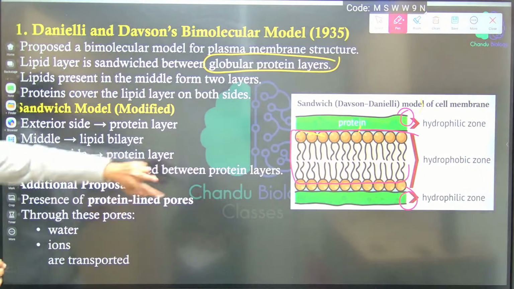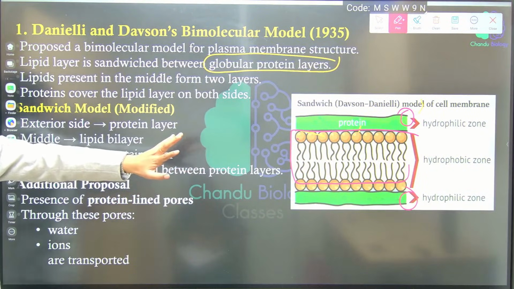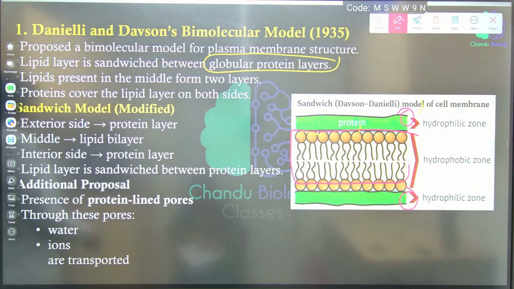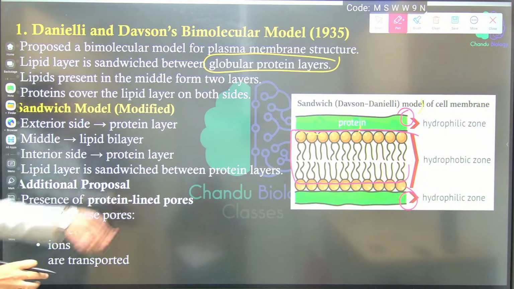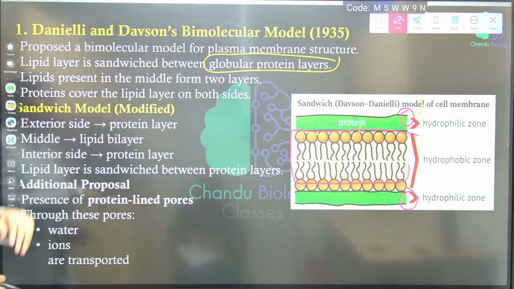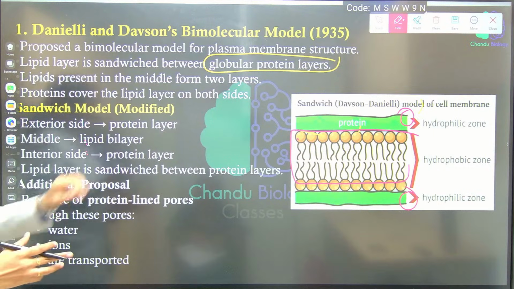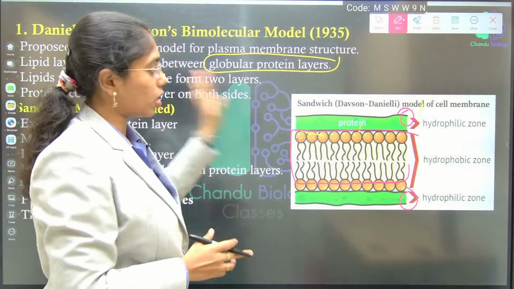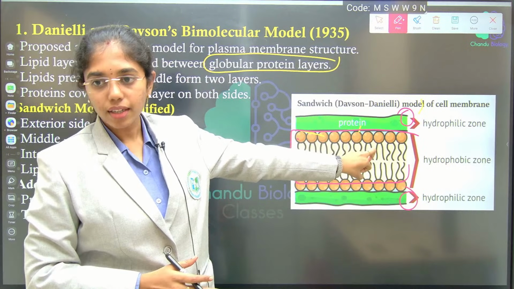This is a bimolecular model because two molecules are included, that is lipids and proteins. The protein layers cover the lipid layer on both sides. This is also known as the sandwich model because lipids are being sandwiched by proteins.